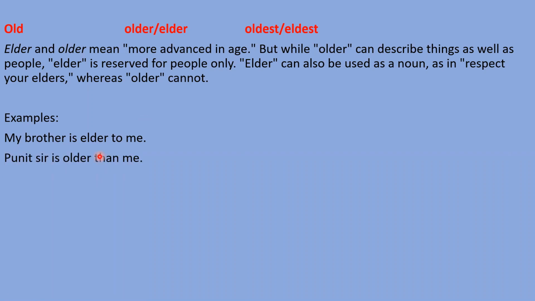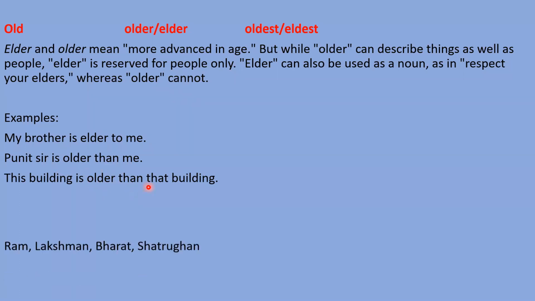Next, Punit sir is older than me. I'm talking about a human being, and he is more advanced in age than me, so I need to use older. Remember this: after older, you need to use the word "than." Again, older we can use for human beings, things and animals, but elder we need to use for family members. Next, this building is older than that building. I'm talking about a building, not a family member, so I need to use older there. After older, we need to use "than."